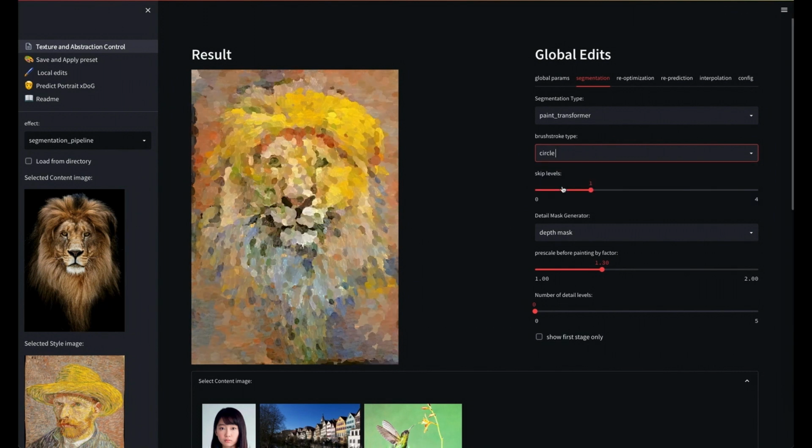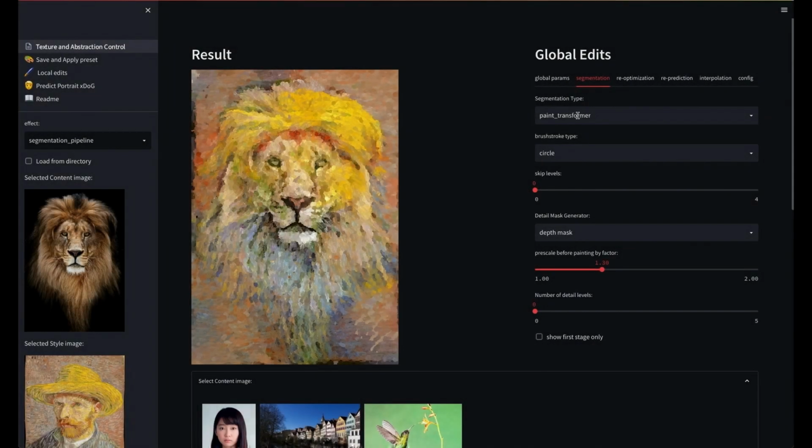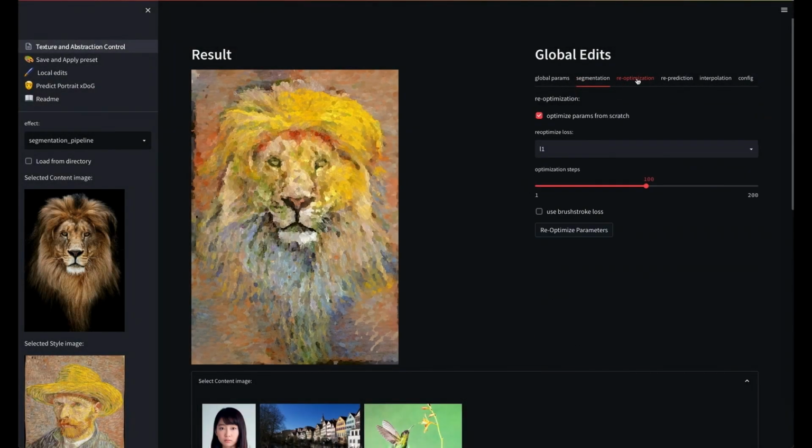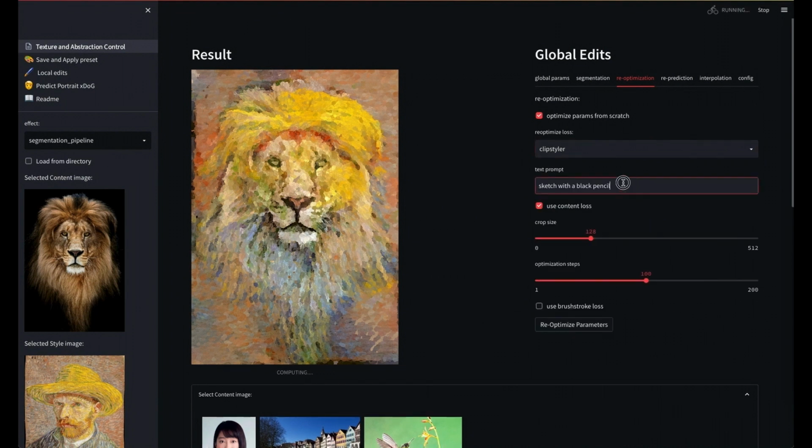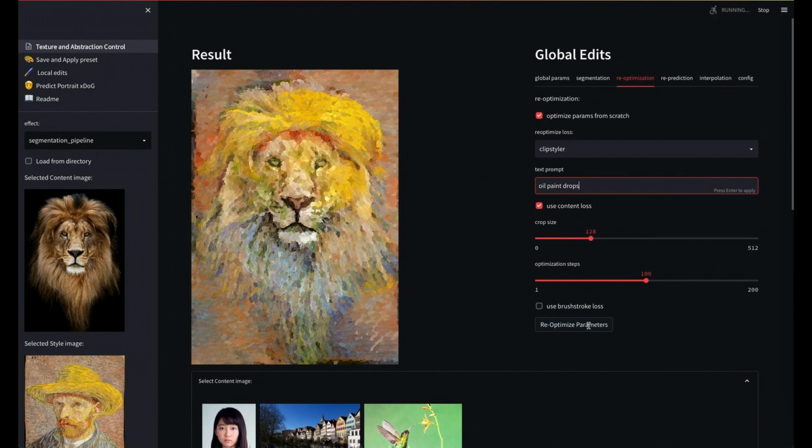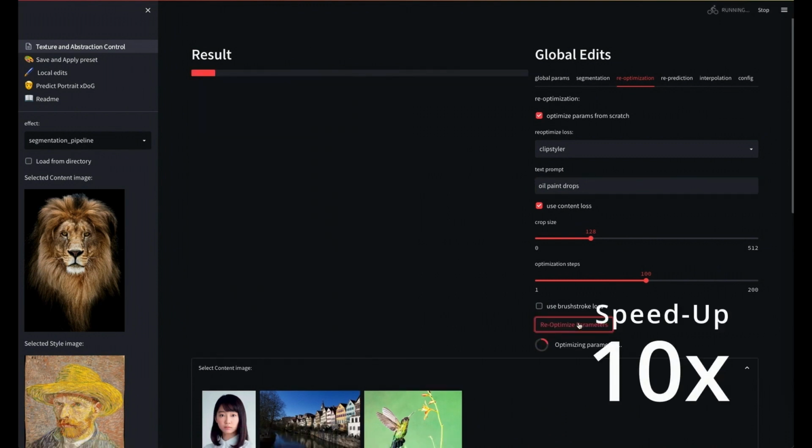We now want to make the texture adjust to the underlying geometric shape abstraction while at the same time adhering to a particular style. In this case, we use a text prompt to define our new target texture style, which is then optimized using CLIP-based losses. Optimization takes around 20 seconds on a modern GPU.